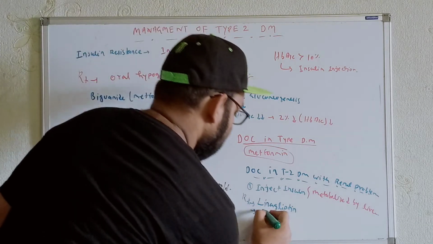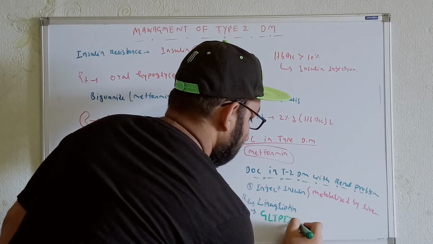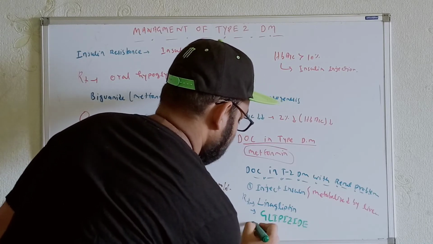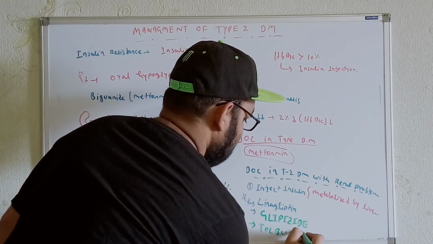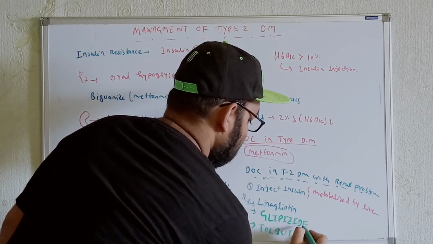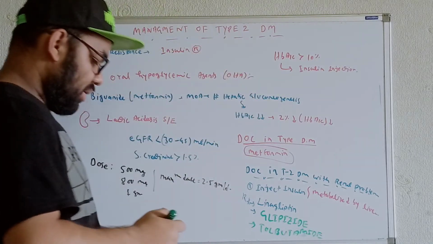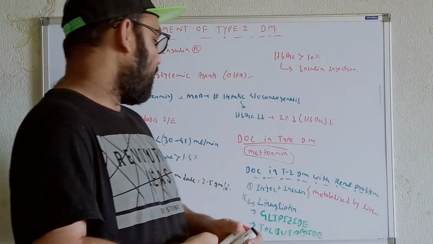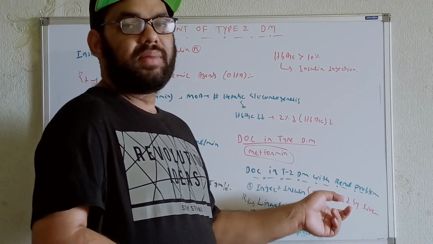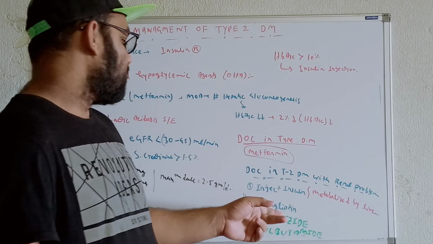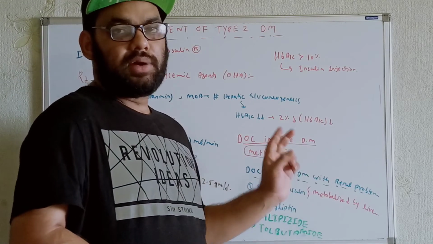We can use the glipizide, or we can use tolbutamide. So see, I am repeating once again, tolbutamide. Now, whenever the individual has a renal problem, at that time you can either inject the insulins or you can give the drugs that will be metabolized by the liver. Here you can use the linagliptin, we can use the glipizide, or you can use the tolbutamide over here.